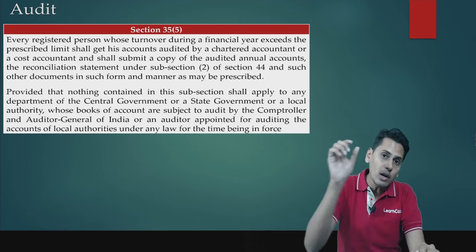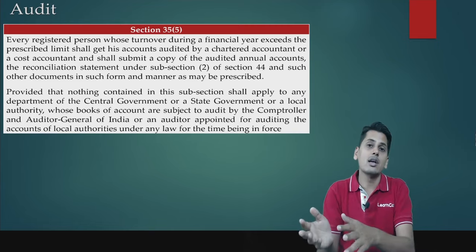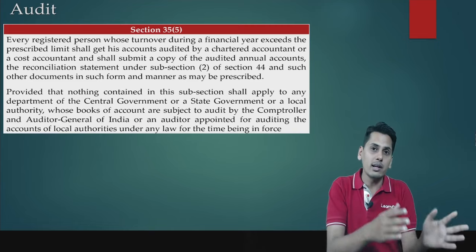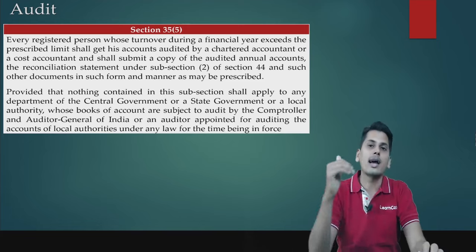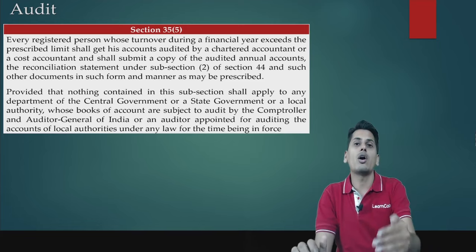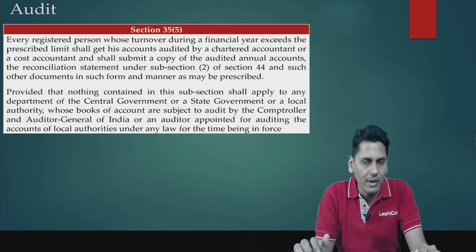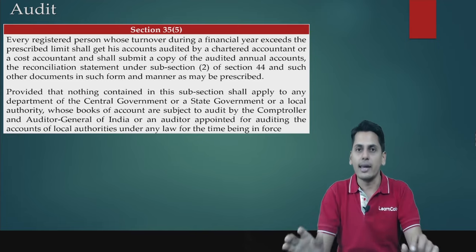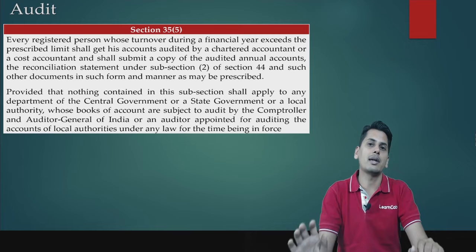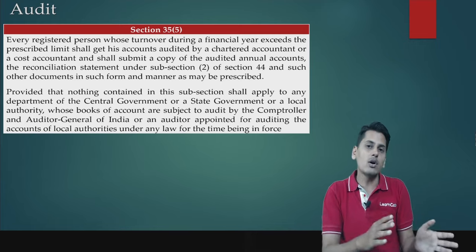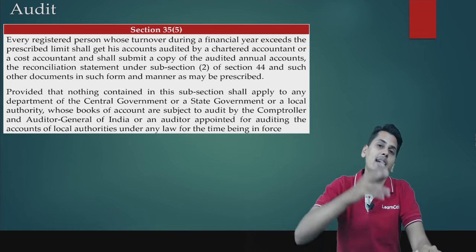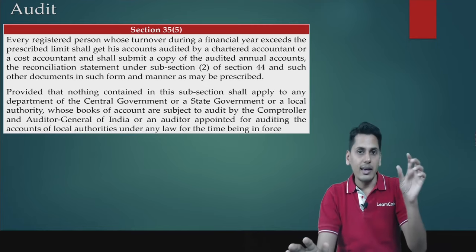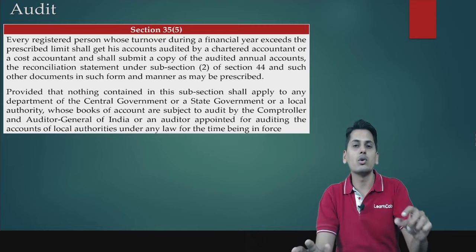Now friends, what was the threshold? As we discussed, all those registered persons whose aggregate turnover exceeded a threshold needed to get an audit done under 35 subsection 5. So friends, what was the threshold? The threshold was referred to in rule number 80. The threshold was initially kept as 2 crore rupees. Later on, for the financial years 17-18, 18-19 and 19-20, they increased this threshold from 2 crore rupees to 5 crore rupees.